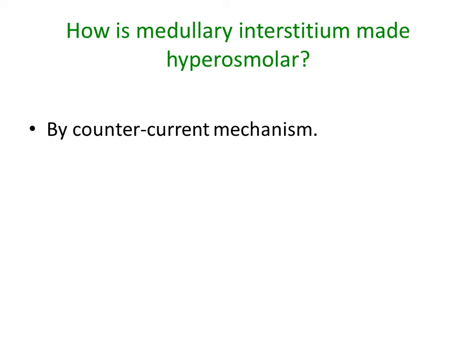What is the process by which the renal medullary interstitial fluid becomes hyperosmotic? This process is known as the countercurrent mechanism, and it depends on the special anatomical arrangement of the loops of Henle and the vasa recta, the specialized peritubular capillaries of the renal medulla.